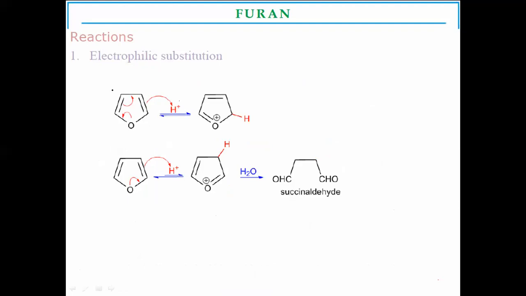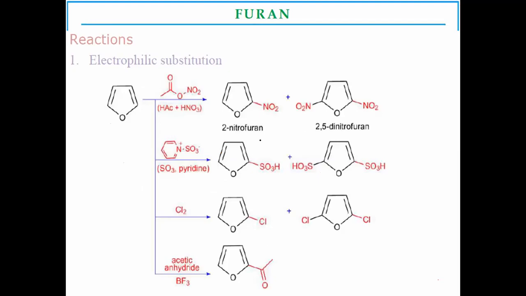Protonation of the furan. The first reaction is protonation, addition of H plus ions on furan. There is substitution of hydrogen at the second position, with the intermediate formation like that. Other electrophilic substitution reactions are nitration, sulfonation, halogenation, Friedel-Crafts alkylation, and Friedel-Crafts acylation. These five reactions come under electrophilic substitution reactions.